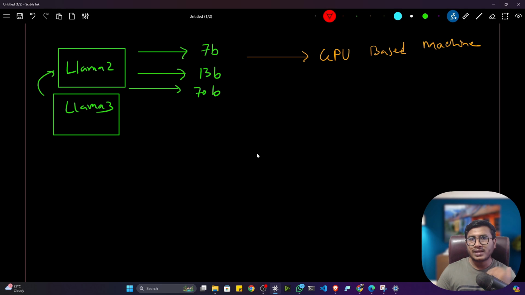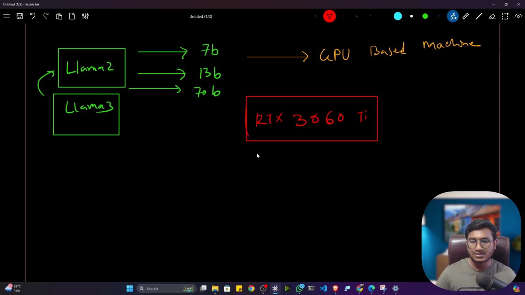But there are so many developers and enthusiasts who prefer to use these open source large language models, and most of them will not have a GPU based machine. It's obvious, because whatever laptop or system we usually buy, people usually take a GPU like the RTX 3060 Ti. If you have less budget, then you can buy this GPU.